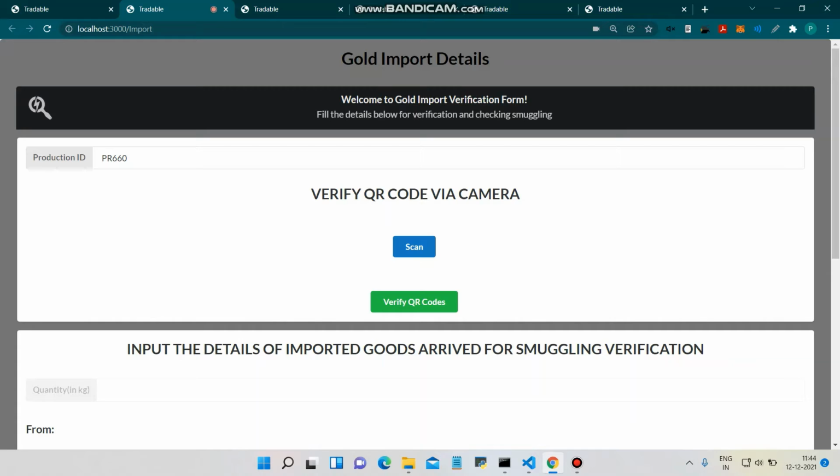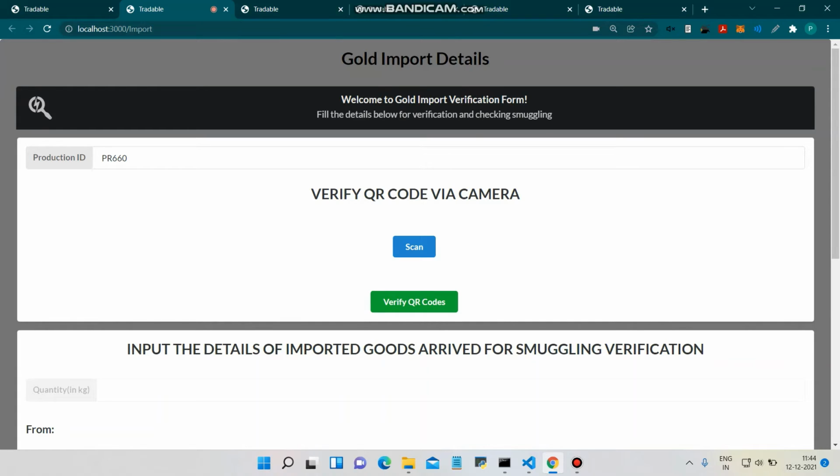So the gold is scanned, the QR code is scanned. Now we will try to verify both these QR codes, the one which is on the Filecoin IPFS storage, stored by the exporter, and the one which has reached the importer. This is the first step of verification. We are doing this because if someone tries to tamper with the QR code in between, during the transit, this should not happen.